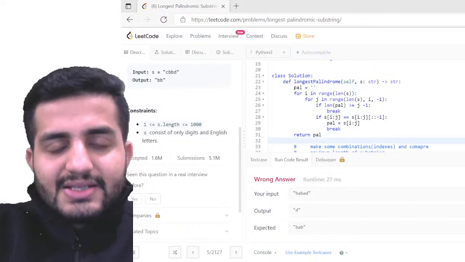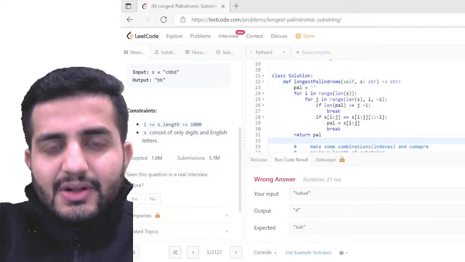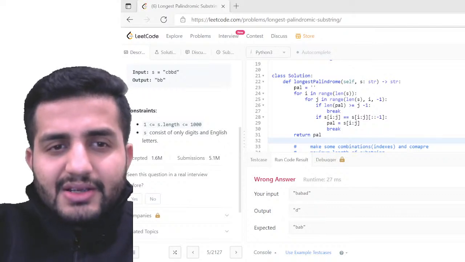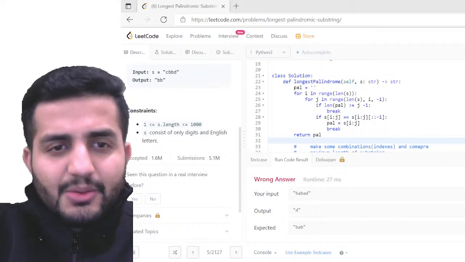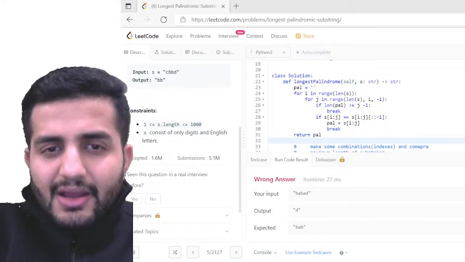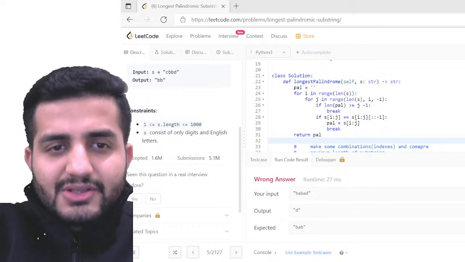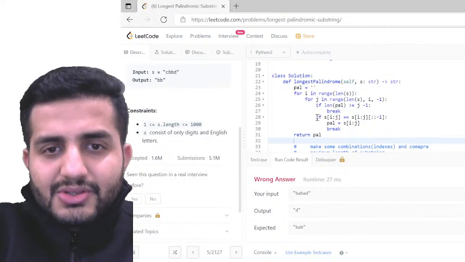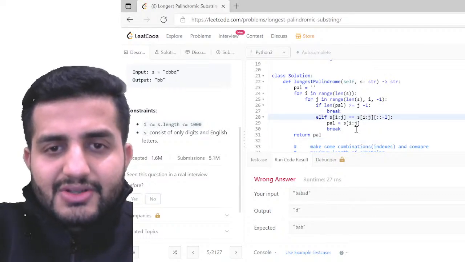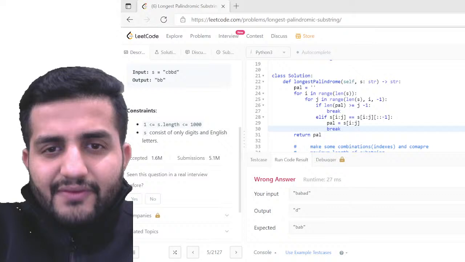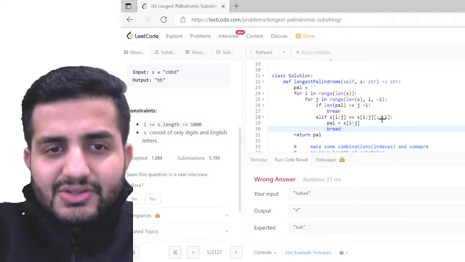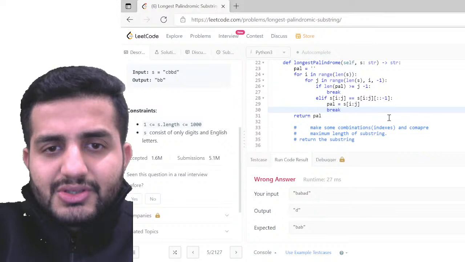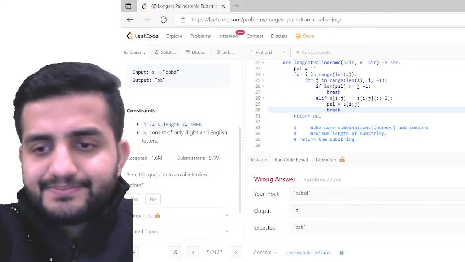Cool guys, makes sense. I think this will solve the problem. I have my string here, I'm storing the palindromic sequence, and then I'm going to compare with the maximum number. If j minus 1 does not exist, I'm going to break there. This is anyway my elif condition. So if this is true, and then if this is true, looks good to me. Let's run this code again.